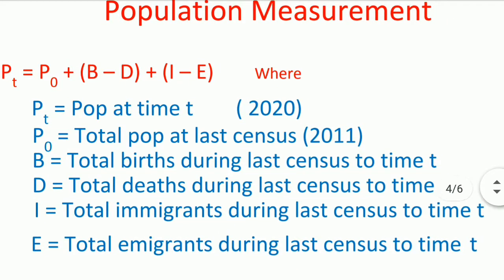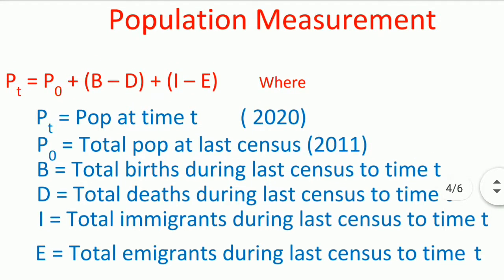Suppose I am interested in population in August 2020, then how to obtain this? This can be obtained by using this formula, where Pt is population in August 2020. This can be obtained by P0, meaning total population at the last census. The last census was in 2011, so take that figure, plus total births from the last census to time t, that is B, minus D.